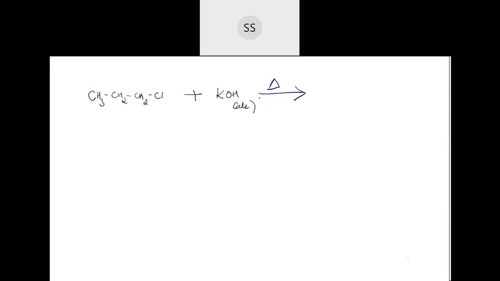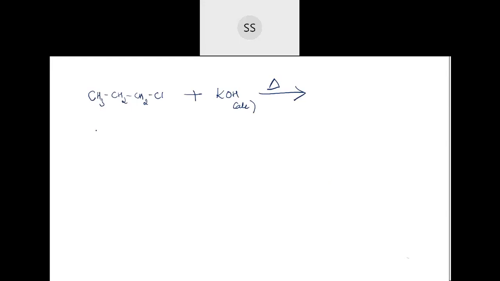I'm just giving you practice of this. Yes, good. So you understood how to do it? Propene is the answer, correct.